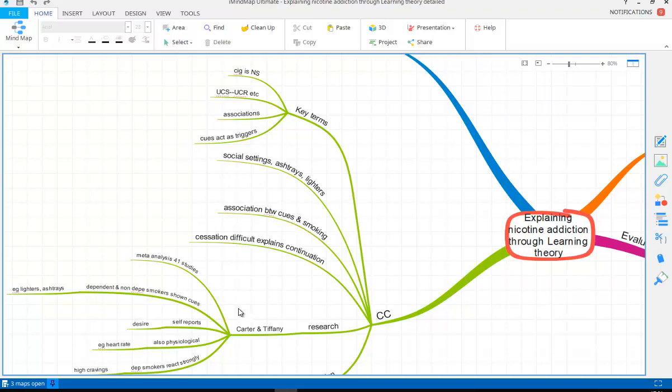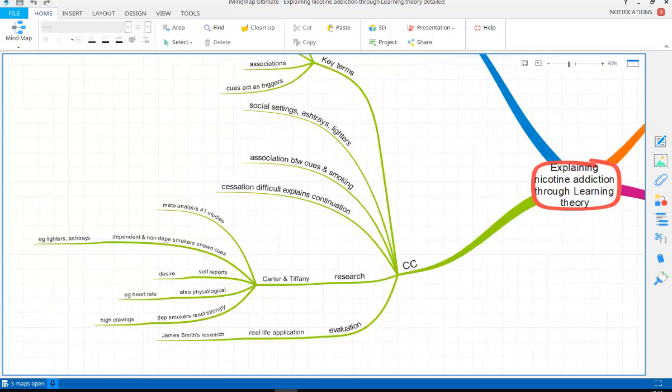And obviously all those cues then make it very difficult for them to finish smoking, to cease smoking, because those cues also react as a trigger for them. And that would help to explain continuation of smoking, because there are all these cues around them.